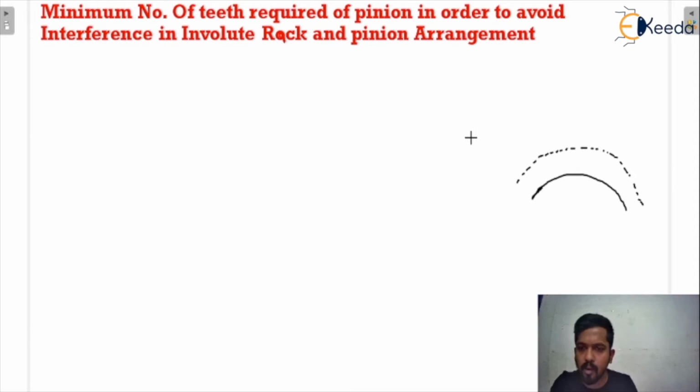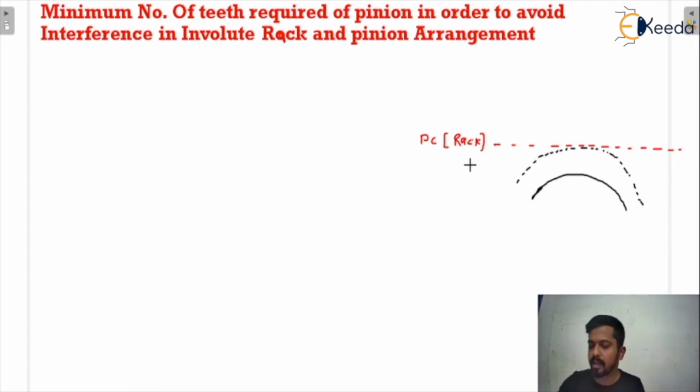Now I am going to draw the pitch circle for the rack. See here, this is the pitch circle for the rack. I am going to write here pitch circle for the rack. And how can we draw the addendum circle for the rack? We are talking about the minimum number of teeth in order to avoid interference, so we will consider safety points, that means the interference point.